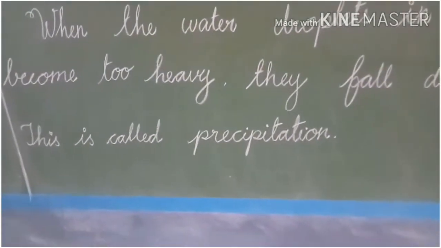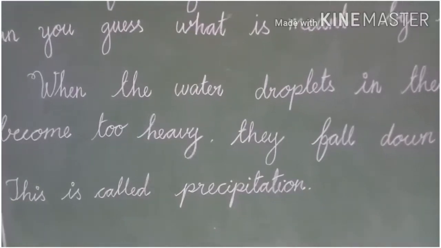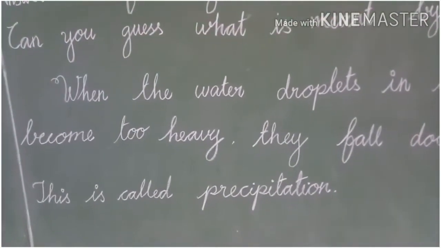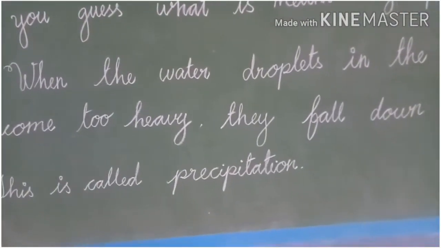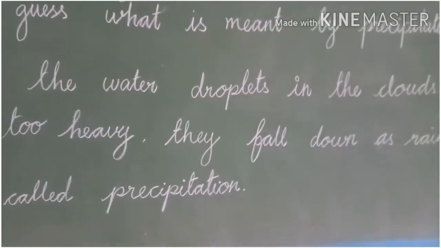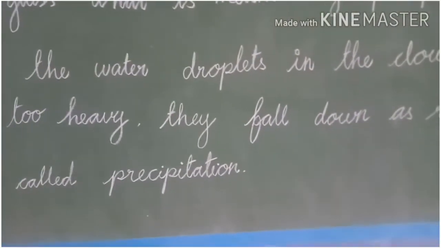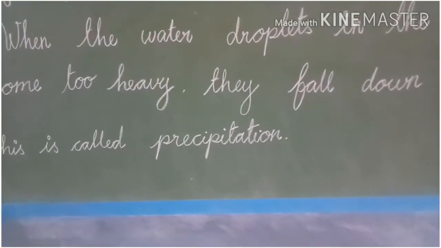So children, do you know what is meant by precipitation? Precipitation is one of the processes in the water cycle, right? Condensation, precipitation, evaporation. In that, precipitation means when the water droplets in the clouds become heavy.